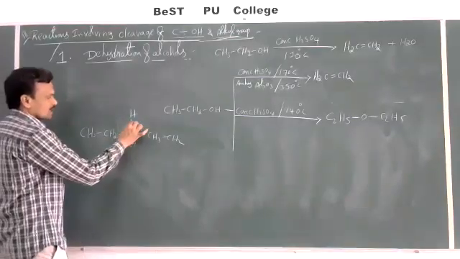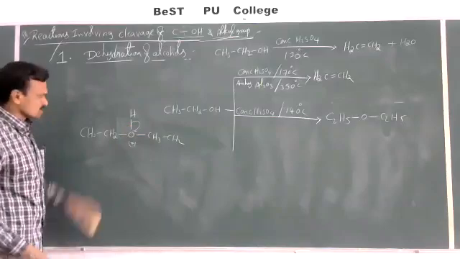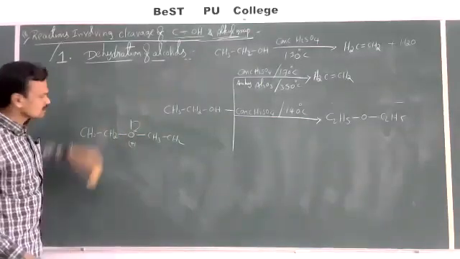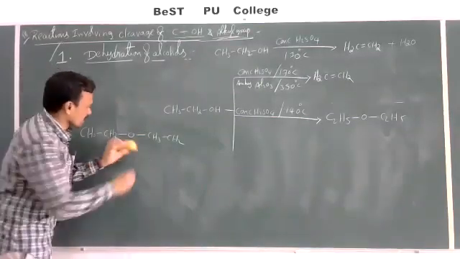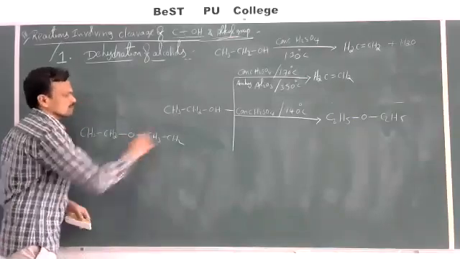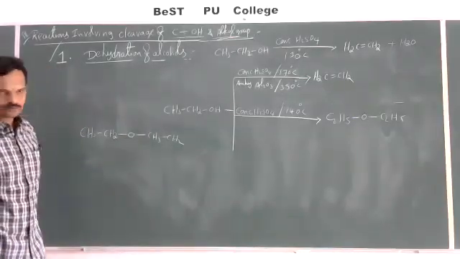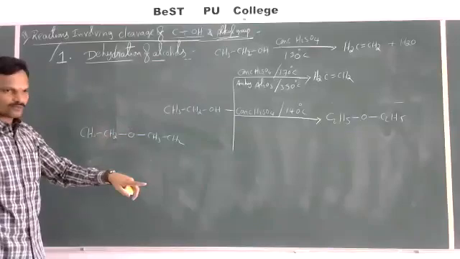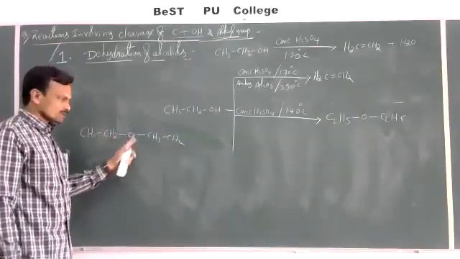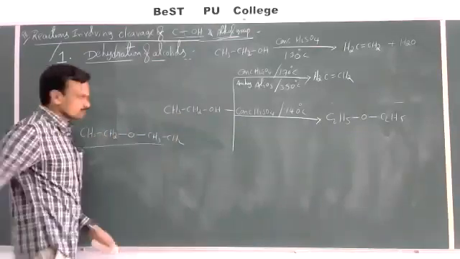Now from this, this electron pair is gained by this oxygen, and H plus gets eliminated. If you remove H plus, by gaining an electron pair, O plus becomes O. This is the product. Protonation, loss of water, and then loss of proton. Same mechanism, we got ether.